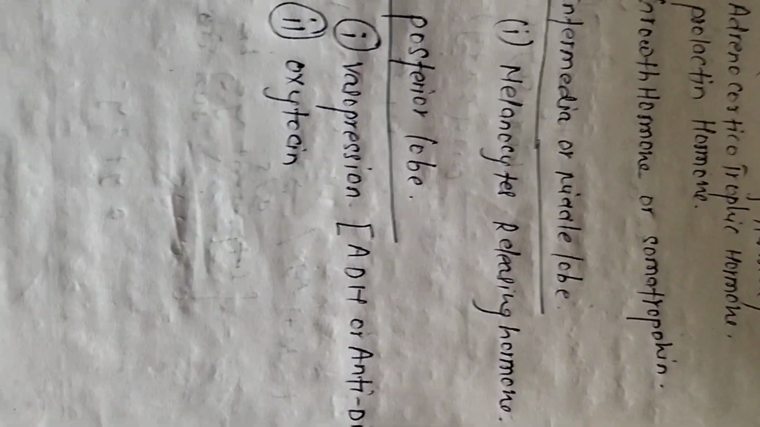The posterior lobe releases two hormones. The first is vasopressin, also known as antidiuretic hormone, or simply ADH. The main target of vasopressin is the renal collecting ducts. Renal collecting ducts are found in the kidney. It means that vasopressin helps in the passive reabsorption of water.